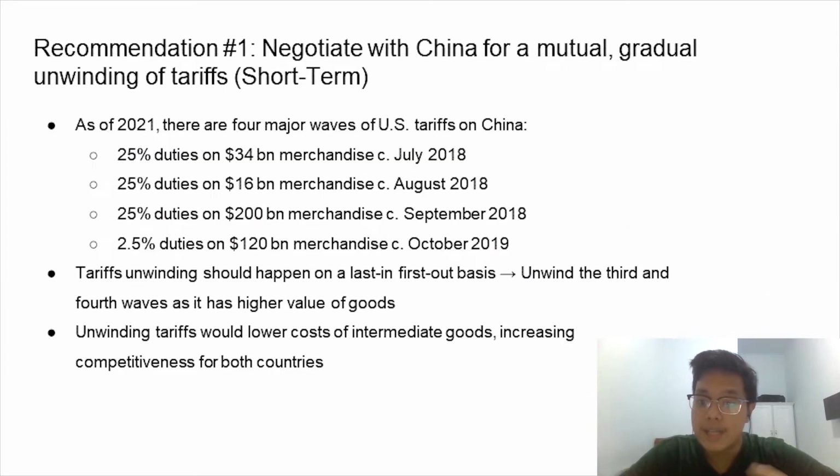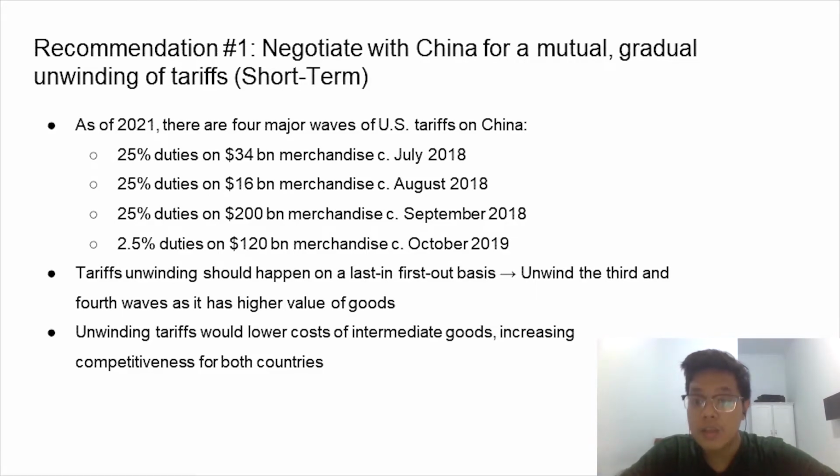First, we think that the US should negotiate with China for a mutual and gradual unwinding of tariffs in the short term. We see that as of today, there are 4 waves of tariffs: 3 in 2018, and 1 in 2019. We think that the unwinding of tariffs should be done on a last in, first out basis, where the United States should first unwind the tariffs that they imposed in September 2018 and October 2019, as they constitute a higher value of goods and services compared to the first 2 rounds of tariff imposition.